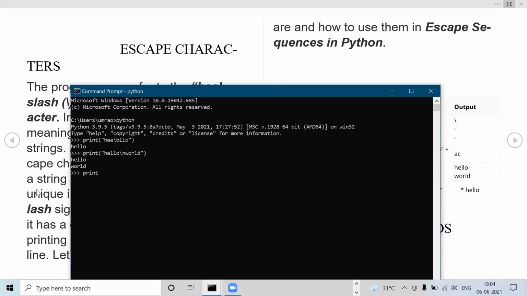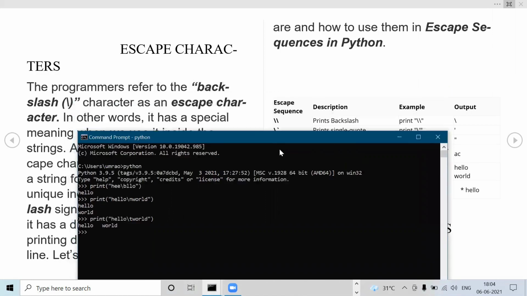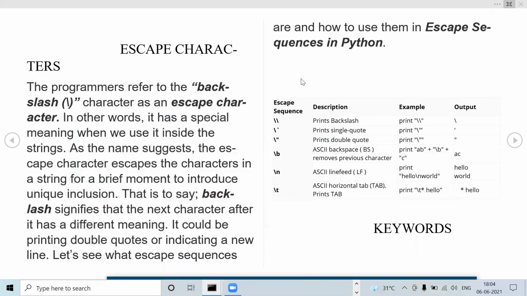Let us see backslash t, that is used to return your string on the same line with some tab space. So it has given some space between hello and world. These are some escape sequence characters that we use in Python: backslash b, backslash n, backslash t.